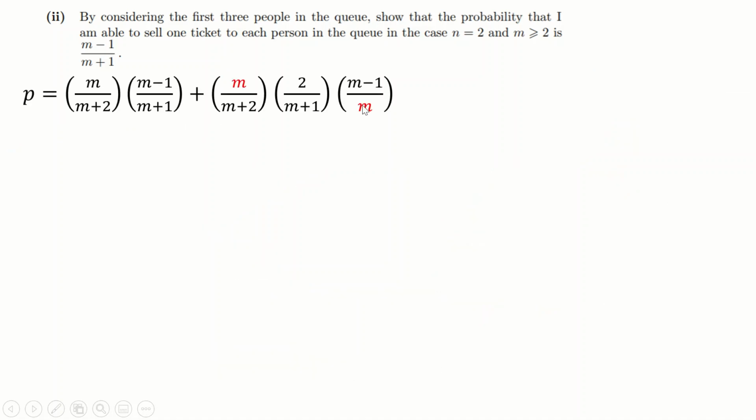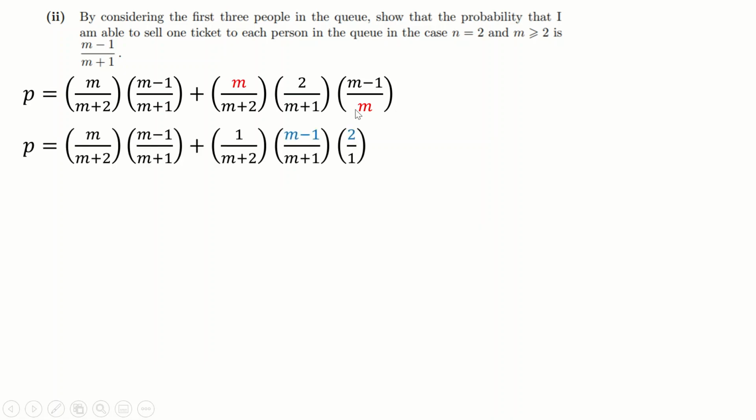Now, I've highlighted these M's because, as you can see, what I can do here is I can just cancel them down. Now, I'm going to do this in a couple of different ways. See if you can spot what I've done to the 2 blue terms here. So I've cancelled out the M's and replaced them with 1s. That's always a good idea. But with these 2 blue terms, what I've done is I've just swapped them over. And there's a very specific reason that I've swapped those over. It's to do with the fact that when you multiply fractions, all you're doing is multiplying the top and bottom. And multiplication is something that we can do in any order that we want. So I'm allowed to just swap those 2 over because 1 times 2 times M minus 1 is the same as 1 times 2 times M minus 1. So I'm allowed to just swap those over.